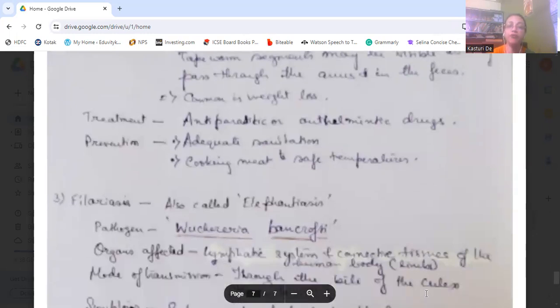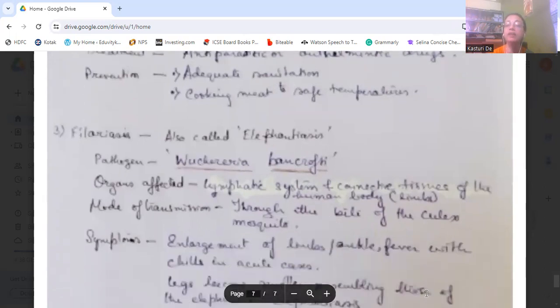Then we come to filariasis. It is also called elephantiasis. The pathogen which causes this disease is Wuchereria bancrofti. The organs affected are the lymphatic system and the connective tissues of the human body, mainly the limbs. The mode of transmission is through the bite of the Culex mosquito.